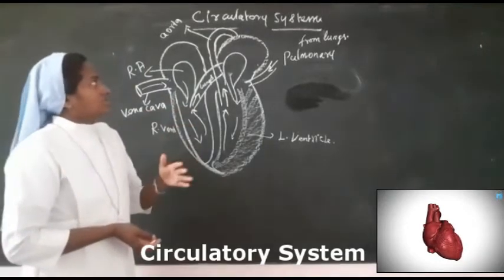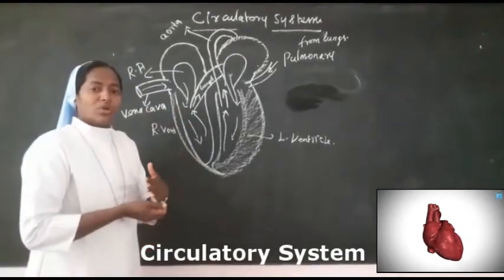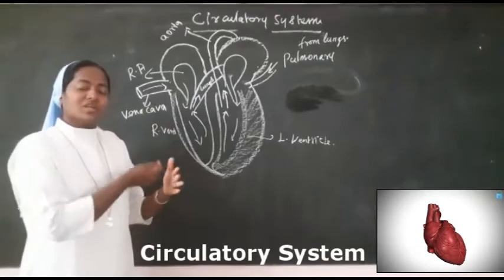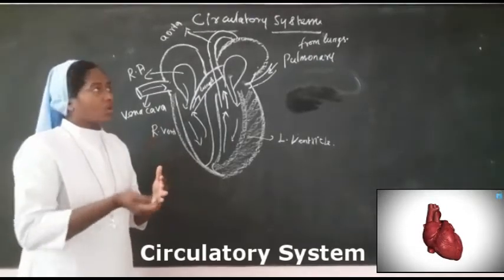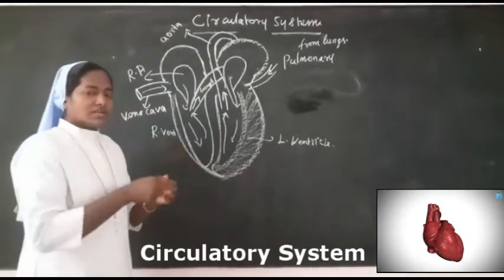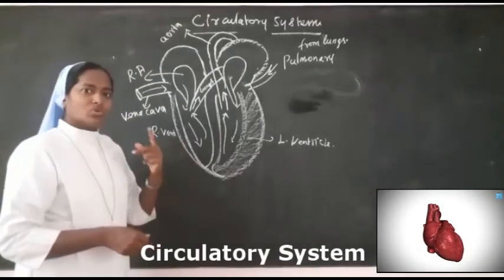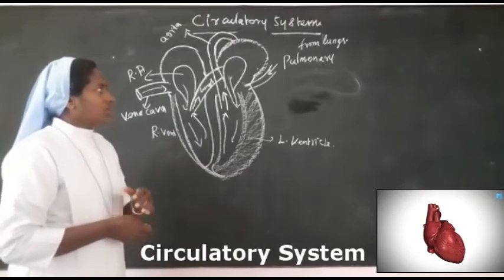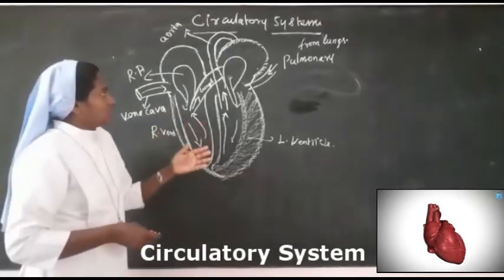Okay, circulatory system. Circulatory means circulation. The blood flows in a circle, that is why it is called a circulatory system. And it moves as a circle past the heart twice to complete one circulation. Okay, we understand the circulatory system better here.